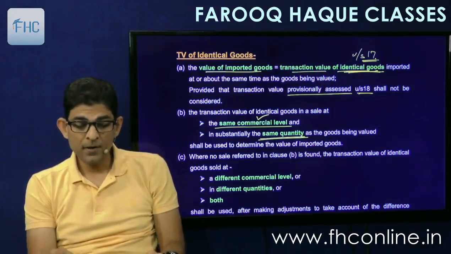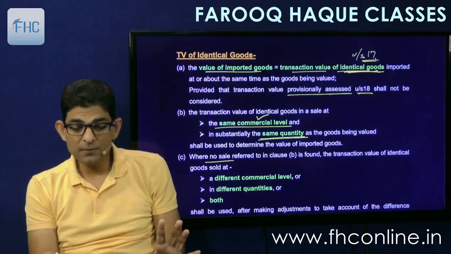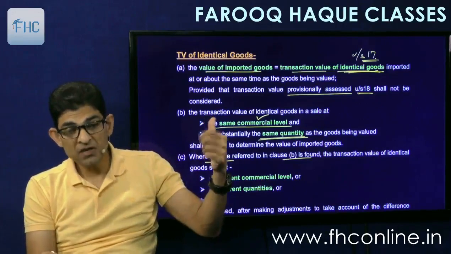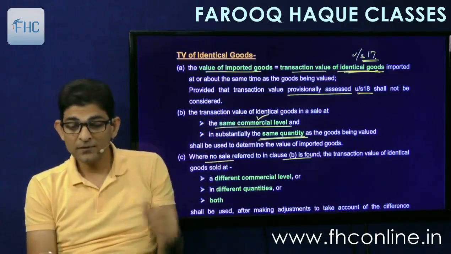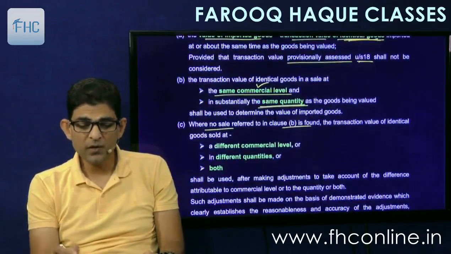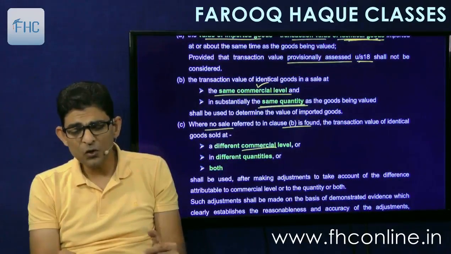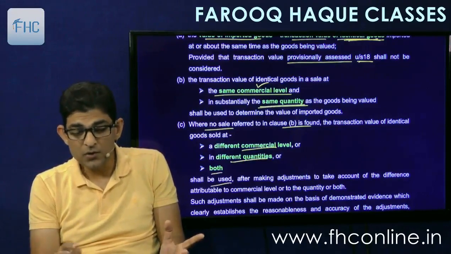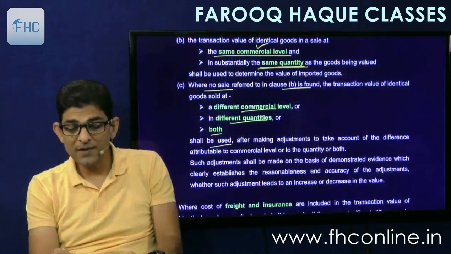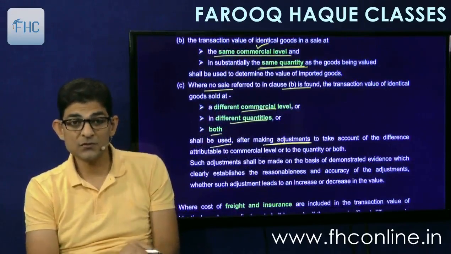But where no sale referred to under B is found, means if the same level and same quantity is not found, then what? Then the transaction value of identical goods sold at a different commercial level or different quantity or both shall be used, but after making adjustments.